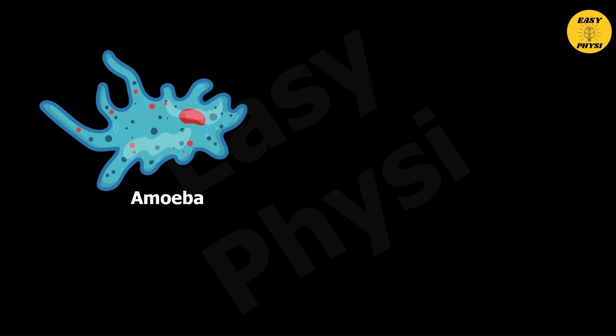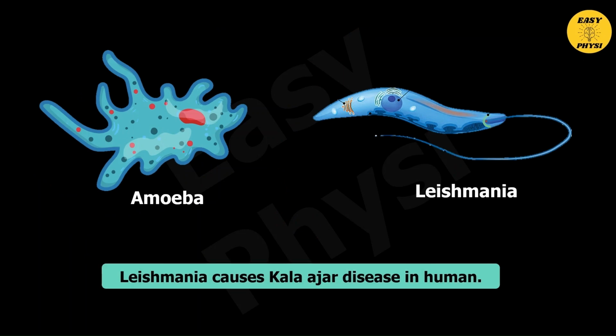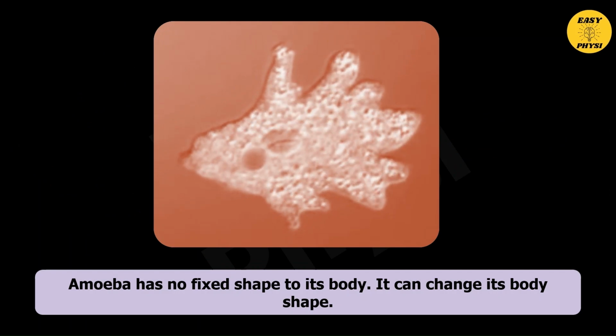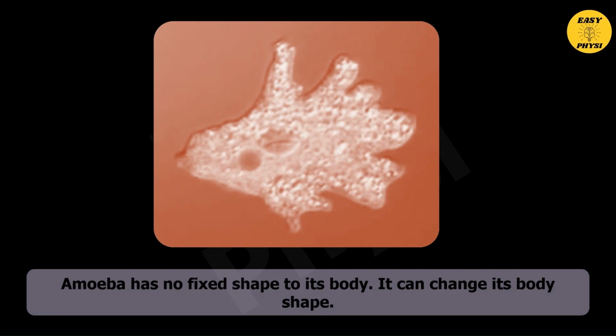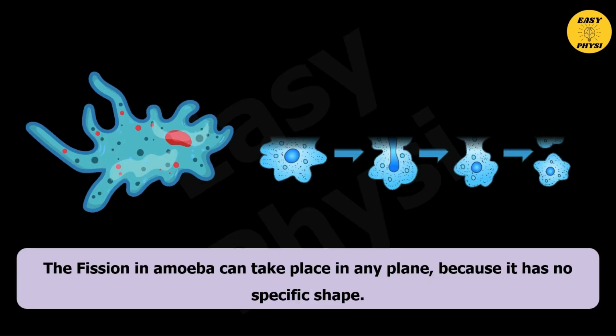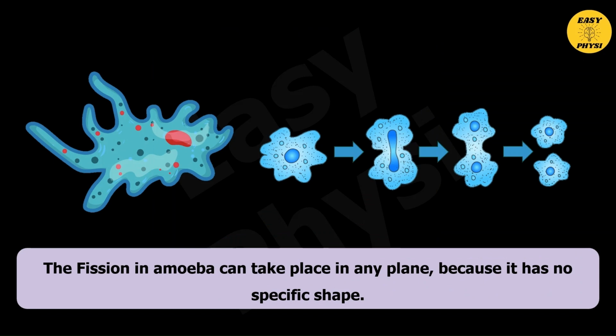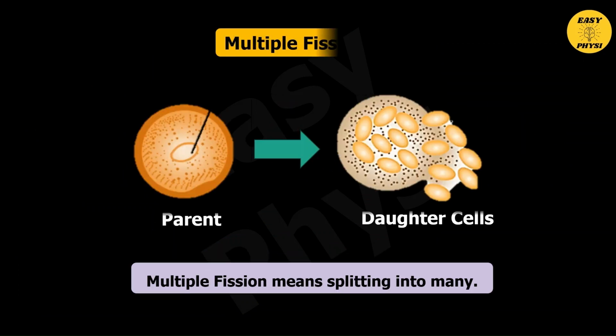Here we have two unicellular organisms, amoeba and Leishmania. Leishmania causes Kala-azar disease in humans. Amoeba has no fixed shape to its body; it can change its body shape. The fission in amoeba can take place in any plane because it has no specific shape. Leishmania splits in a specific direction since it has a specific shape.